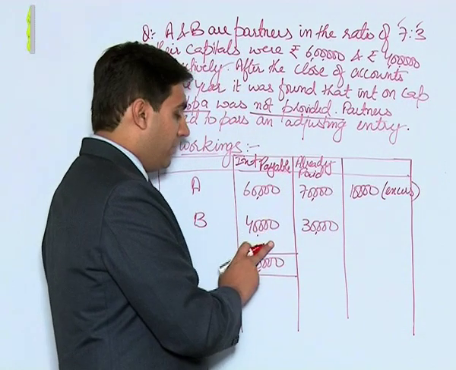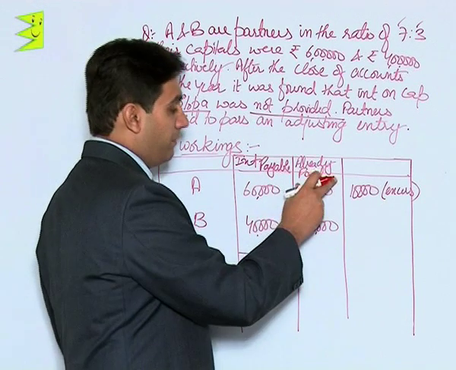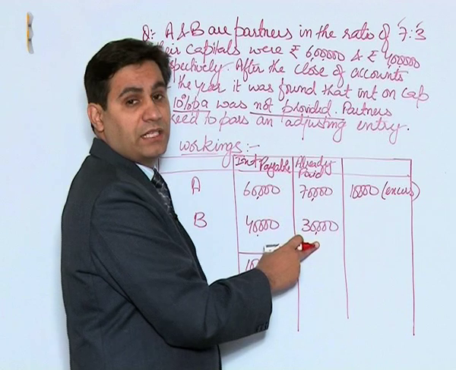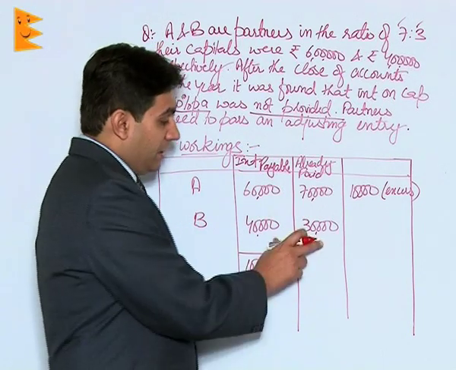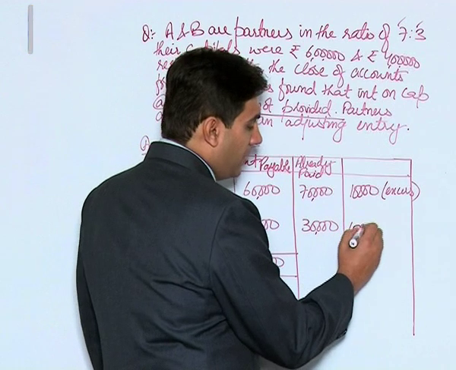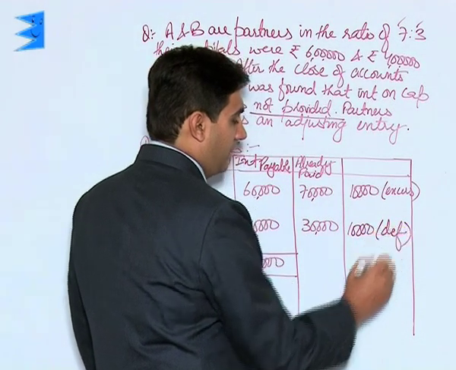For B, he was entitled to a payment of 40,000 but he has received 30,000 by way of distribution of profits. That means he has got less payment to the extent of 10,000. This is his deficiency.